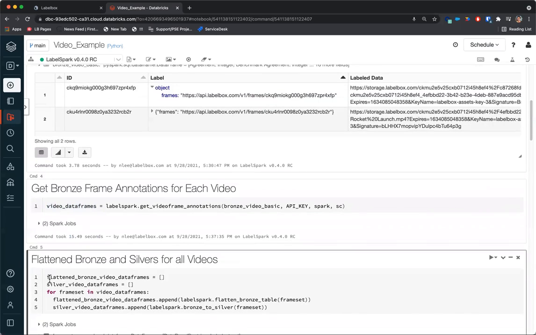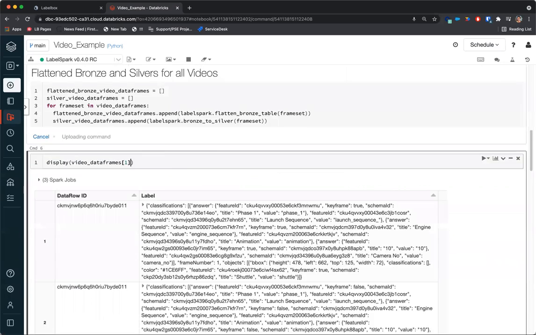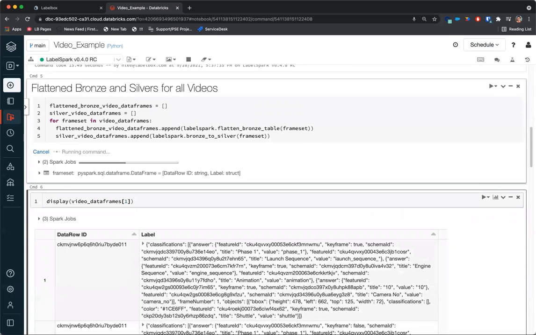So all I have to do to process these data frames into a flattened bronze and then ultimately a silver table is to call those same methods that I used for images, but to do it iteratively through my video data frames array, so that I'm producing these arrays of flattened bronze tables and silver tables for each video in my array of videos. So I'm just going to run that.